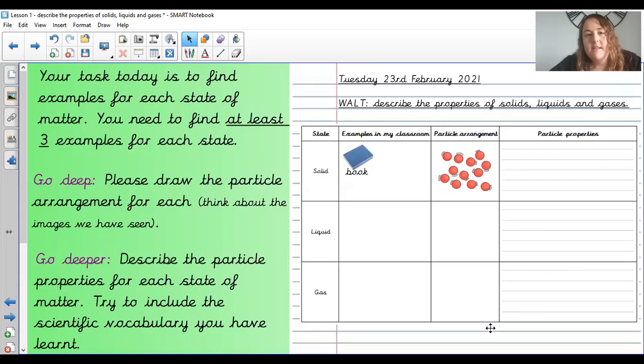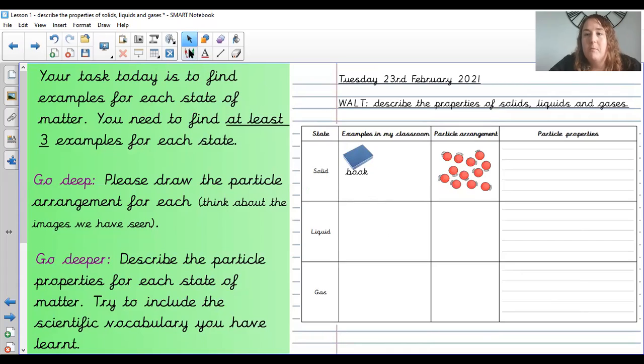For today then, your task is going to be to find some examples of each state of matter, and you need to find at least 3 examples for each state. On my example here, you've been given this grid, and I've got examples in the classroom here, but on your sheet at home, it just says examples. I said I found a book. So I've drawn a picture of the book in my examples, and I've written the word book. You then need to find 3 in there.